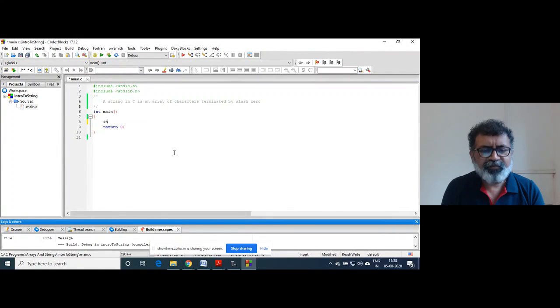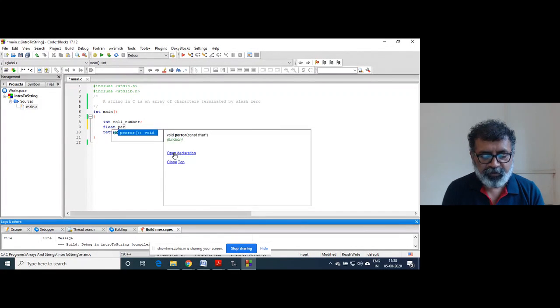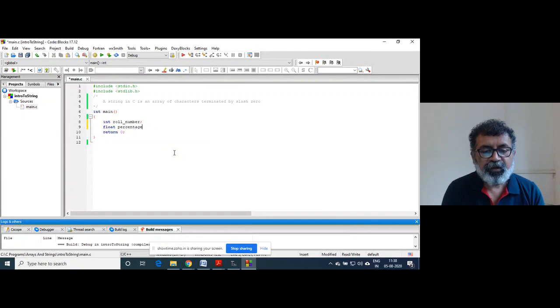We will relate it to a small problem, right? So int roll number, float percentage, char grade, and suppose now the student will be having a name.